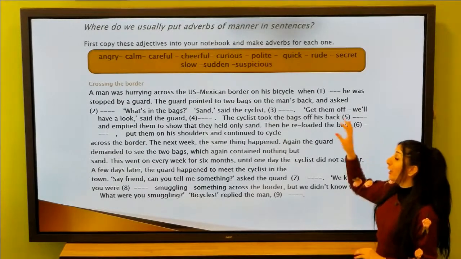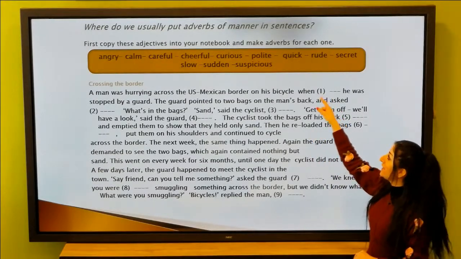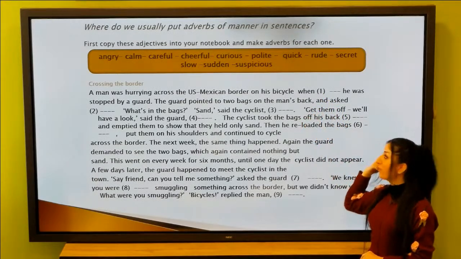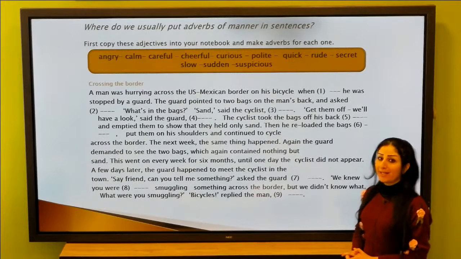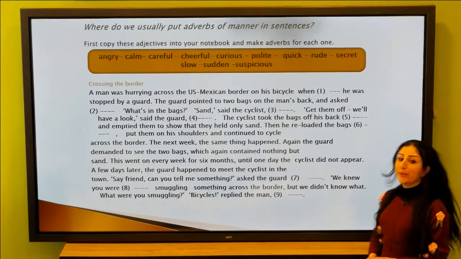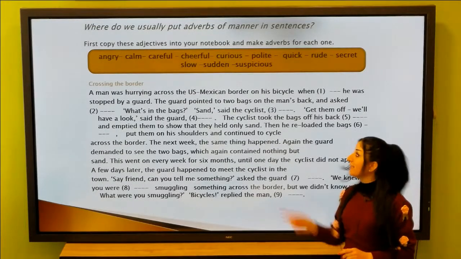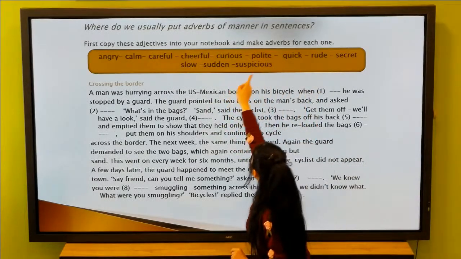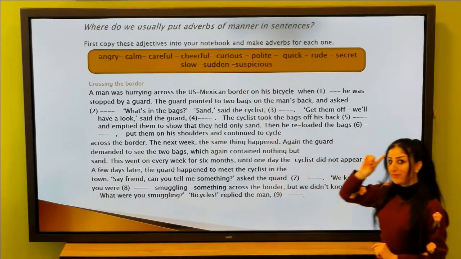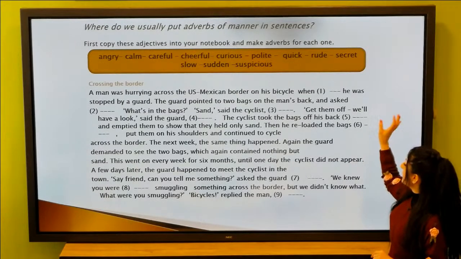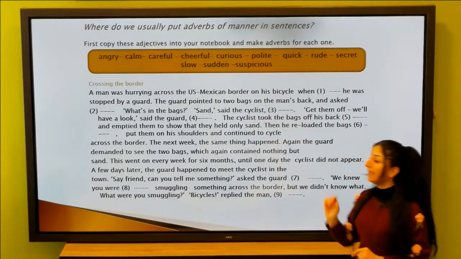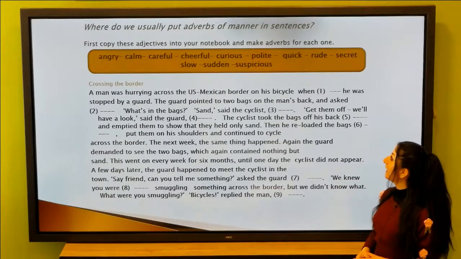Polite, we keep e at the end of this adjective, like I said before, and we add ly, politely. Quick, quickly. Rude. What's the meaning of rude? It's the opposite of polite. When you behave in a bad way, not respectful. Secret, secretly. Slow, slowly. Sudden, suddenly.